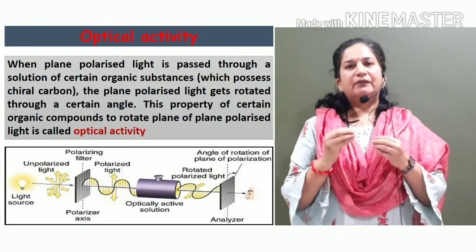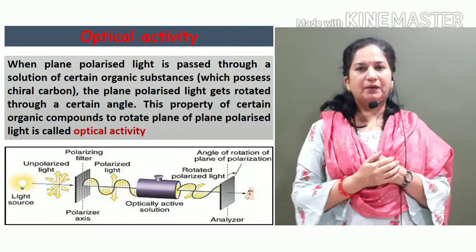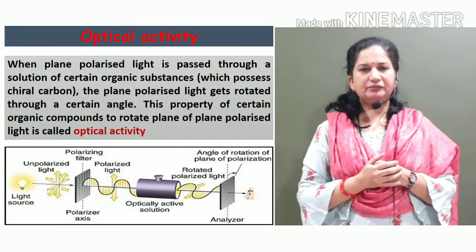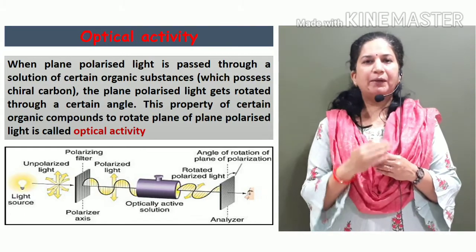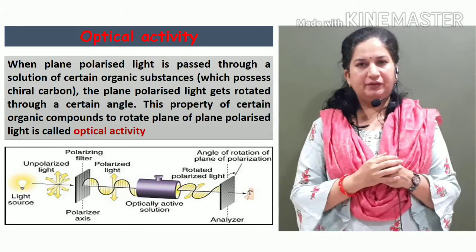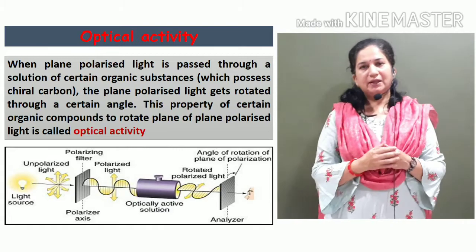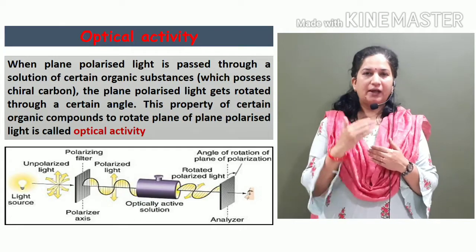It is observed that when such plane polarized light is passed through solution of certain organic compounds, the plane polarized light gets rotated through certain angle. Take a look at this picture. Plane polarized light is vibrating perpendicular to plane of propagation. After passing through organic compound, the plane polarized light has changed its angle. Now it is not perpendicular but it is vibrating with an angle. This property of organic compound to rotate the plane of plane polarized light is called optical activity.